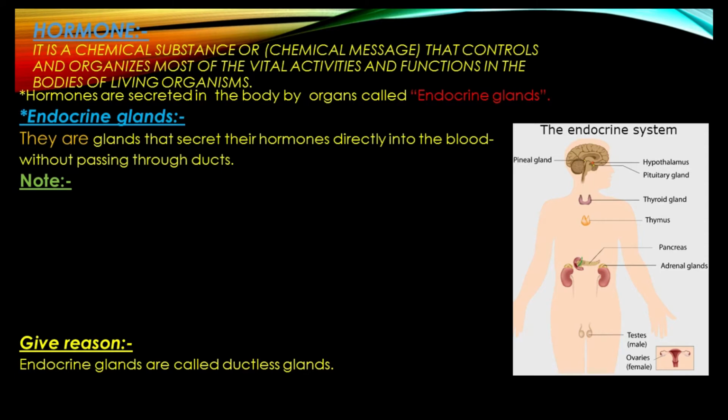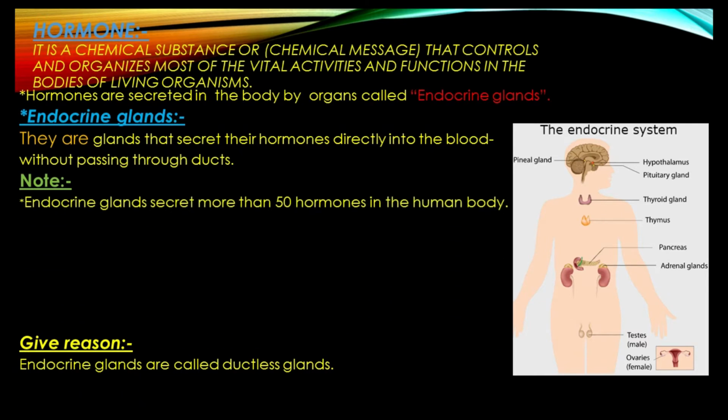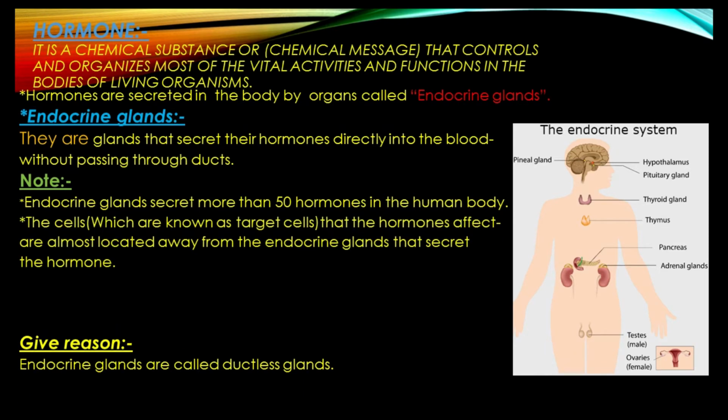These endocrine glands secrete their hormones directly into the blood without passing through ducts, and that's why we call endocrine glands ductless glands. Take care that endocrine glands secrete more than 50 hormones inside our bodies, and the cells known as target cells that hormones affect are located away from the endocrine glands that secrete them.